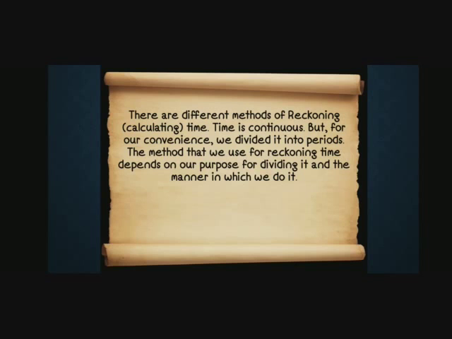The method that we use for reckoning time depends on our purpose for dividing it and the manner in which we do it. So as we all know, there are different methods of calculating time, and time is continuous. It moves on continuously. But for our convenience, we divided time into different periods, that is second, minute, hour, day, year, etc. So for calculating time, it depends on our purpose. Now as it is night, we will say it is night time. When it will be day, we will say it is daytime. So we divided this time for our purpose.